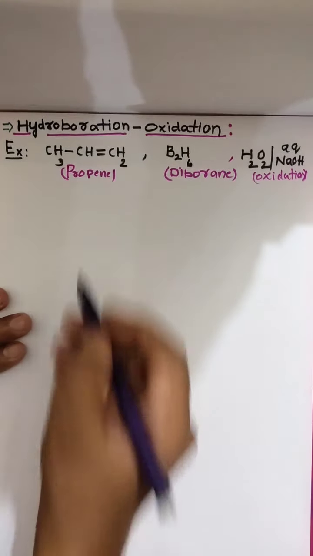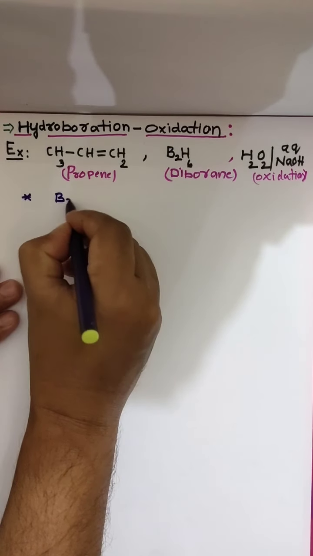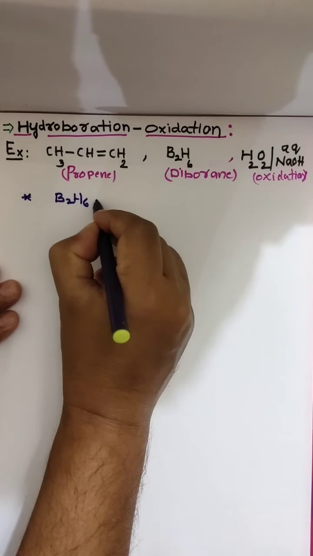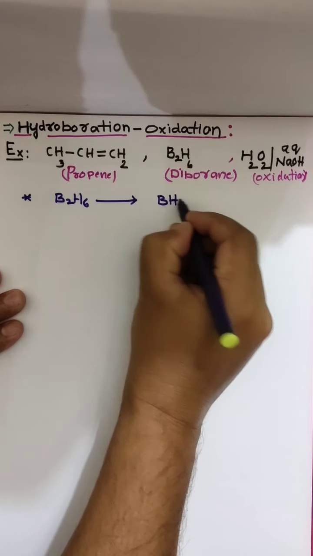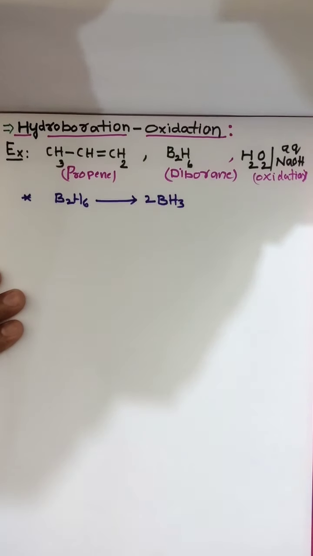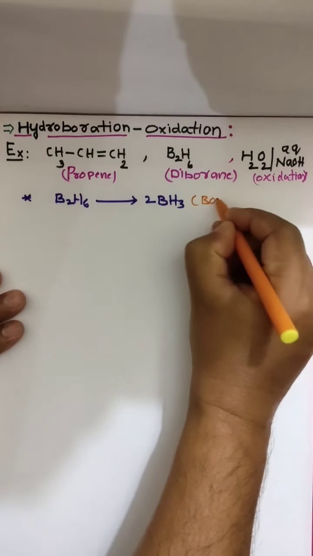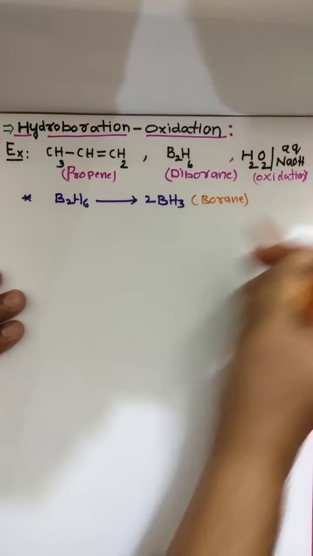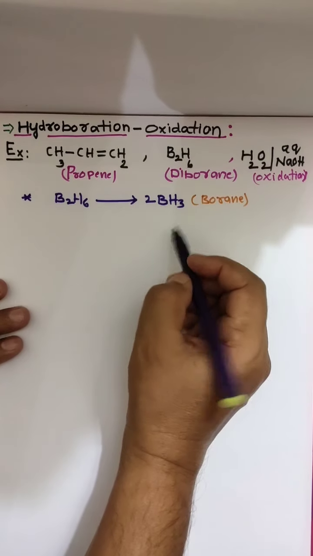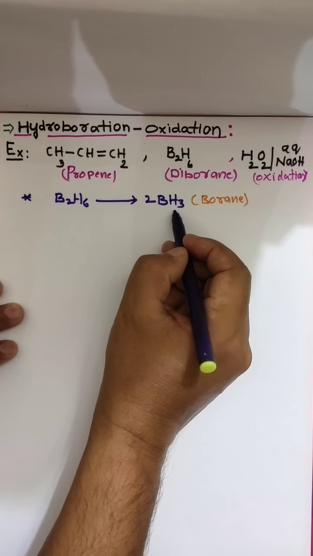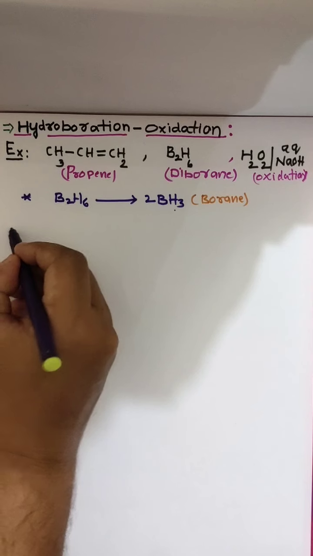First, what happened is diborane, that is B2H6, dissociates into borane BH3. So diborane dissociates to borane, and now this borane reacts with propene. Let me take the reaction.